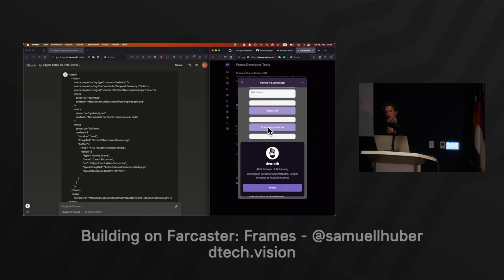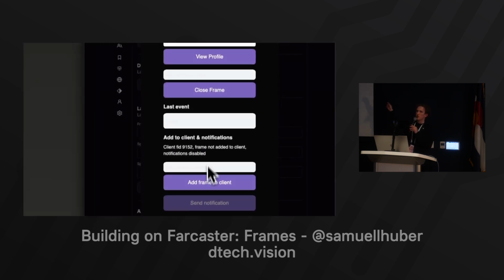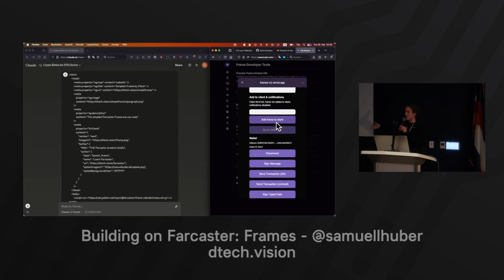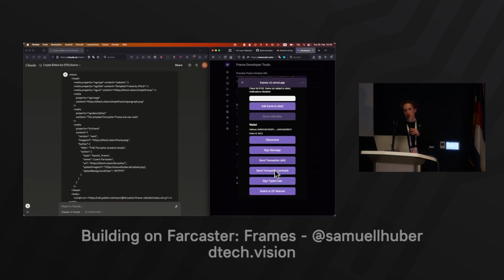And Coinbase already confirmed that in their new Coinbase wallet, they'll support the same. So if you want to be able to send a push notification about something in your app to every single Coinbase wallet user, this is going to be the way that you're going to do that. And if we now go back to our little sample here, we just add this little thing, and then we're good to go. There is some more if you want to send push notifications: you have to include this little script, or you're including their SDK, and then you just build this out.